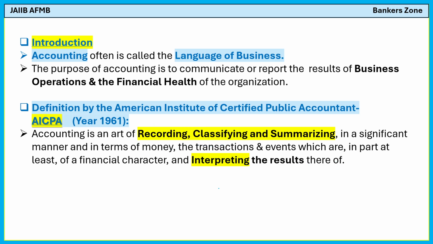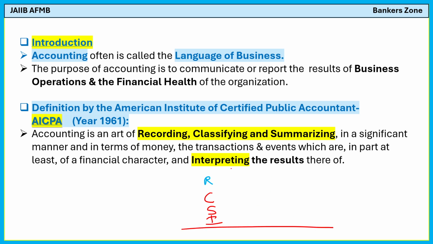What is accounting? Simply the recording of the transaction, right? What is a transaction? For example, a business has purchased some goods; it is recorded and noted into the book of account. So recording, classifying, summarizing and interpreting are the steps involved in accounting. If anybody asks you what you mean by accounting, we record the transaction, classify it, summarize it and interpret the result of the transaction. That is accounting.